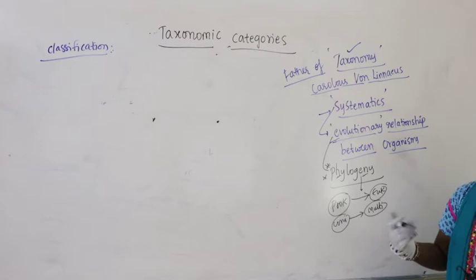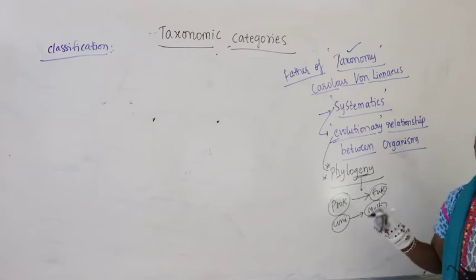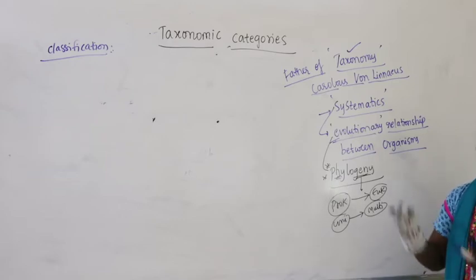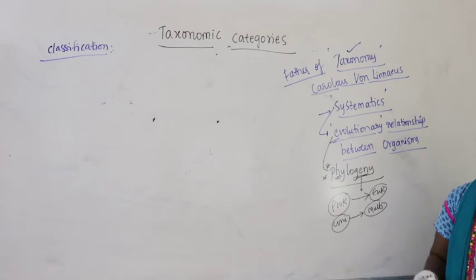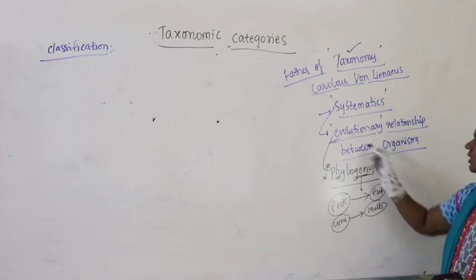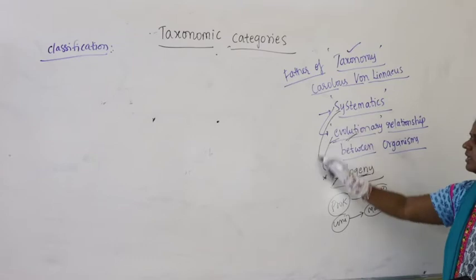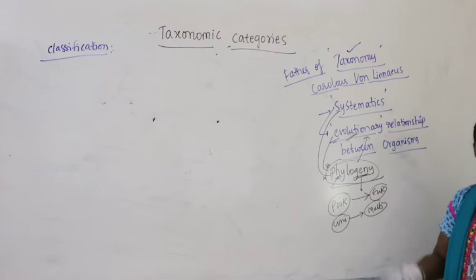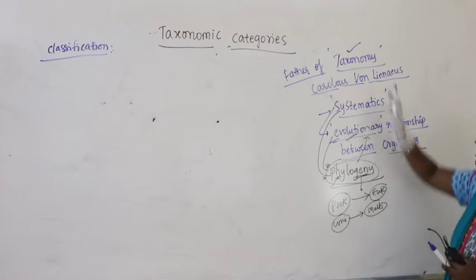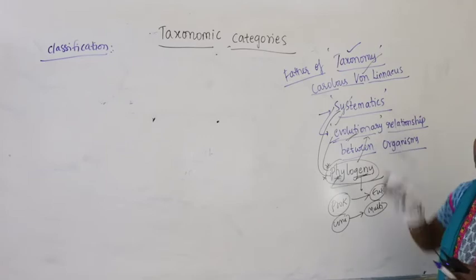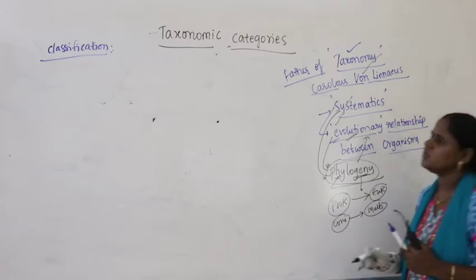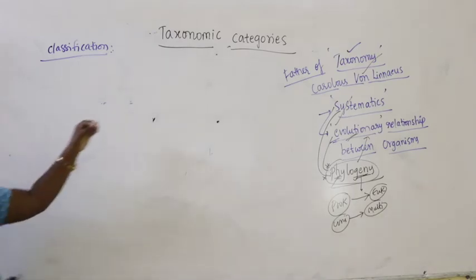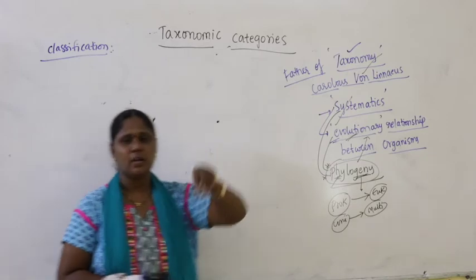How do evolutionary changes happen? Due to changes in the genes, and physically the organism has structurally and functionally undergone several changes. It's called what? Phylogeny, right? That is nothing but evolutionary relationship. Systematics speaks about phylogeny. What is phylogeny? Phylogeny is nothing but evolutionary relationship between organisms. So these two, systematics and taxonomy, are very, very important. Now finally, when it comes to classification, as we discussed, every organism will be kept in a particular category.